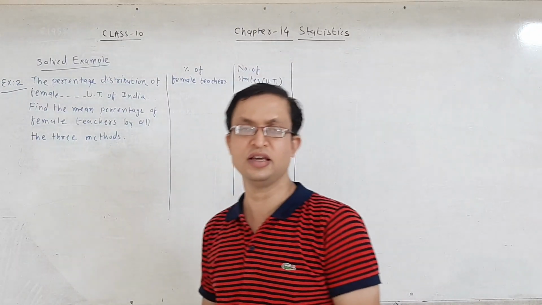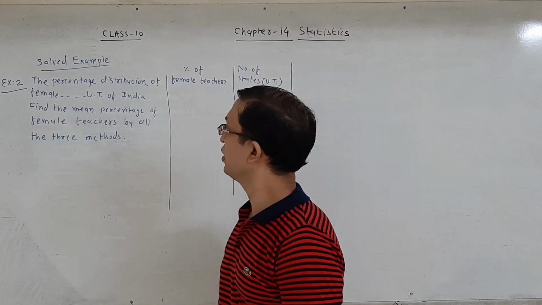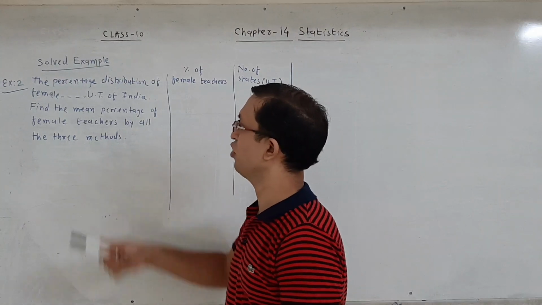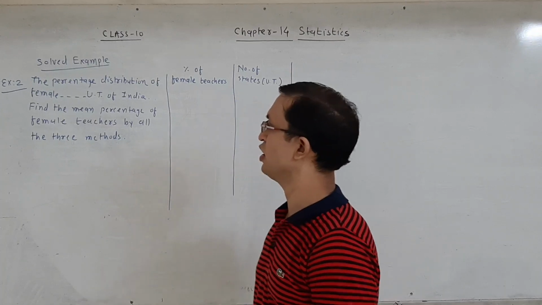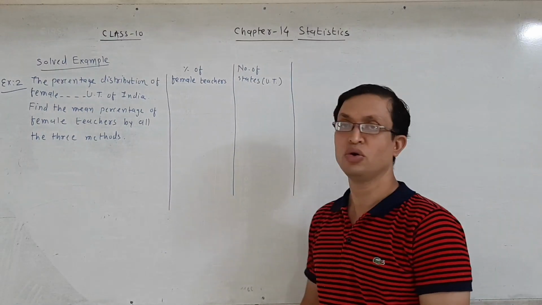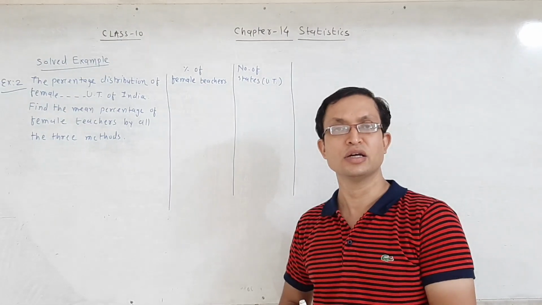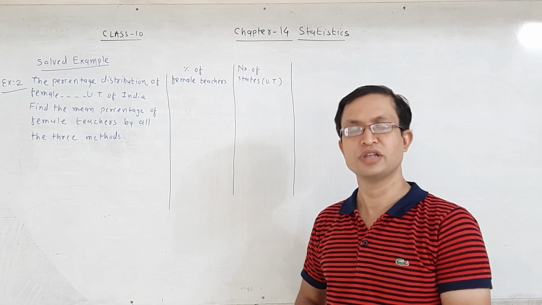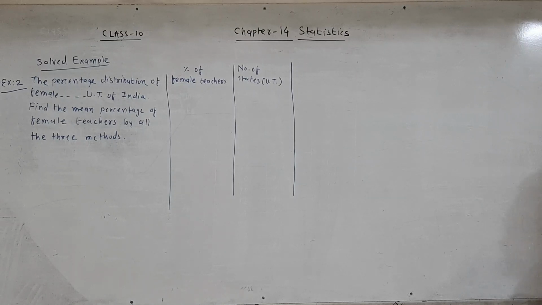Example 2. Please see here and concentrate here. Here is the percentage distribution of female teachers for the Union Territory of India. Find the mean percentage of female teachers by all three methods: the direct method, the assumed mean method, and the step deviation method. First we find the values of the data.